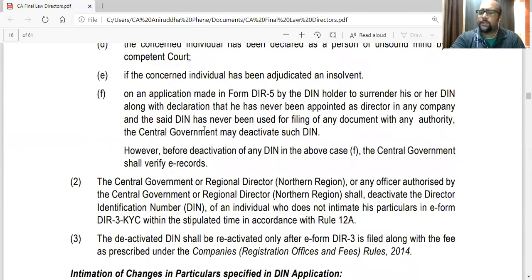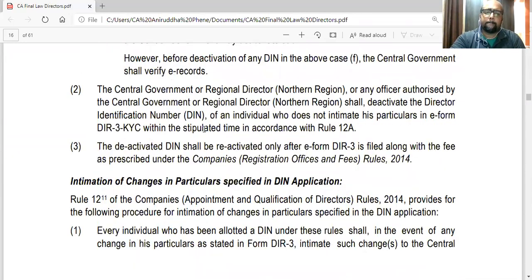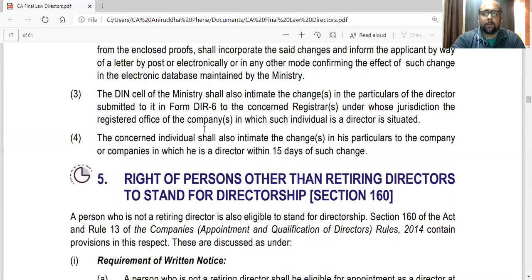Okay. Have you understood this DIN provision? All the sections? Yes, yes. Okay.